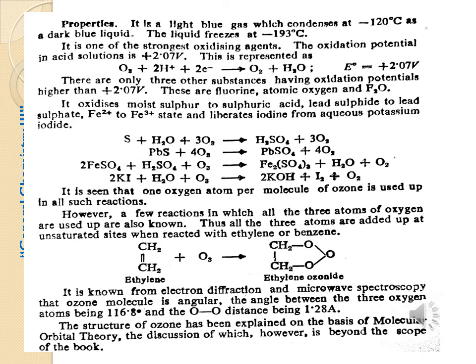Thus, all 3 atoms are added at unsaturated sites when reacted with ethylene or benzene. So ethylene reacts with ozone to produce ethylene ozonide. The structure is known from electron diffraction and microwave spectroscopy. The structure of ozone has been explained on the basis of molecular orbital theory.